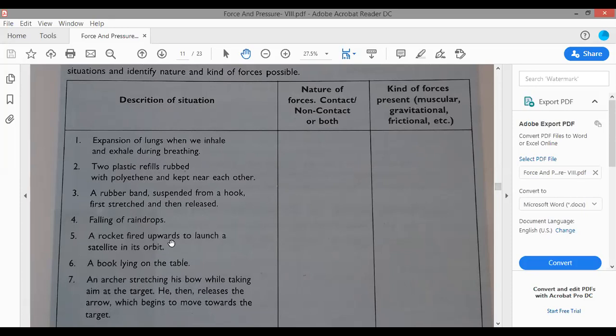A rocket fired upward to launch a satellite into its orbit. Here again there is a contact force acting between the launch pad and the rocket, action and reaction. But when the rocket is in the air, it is a non-contact force, and it is the gravitational force acting on the rocket. So I hope you can do this.